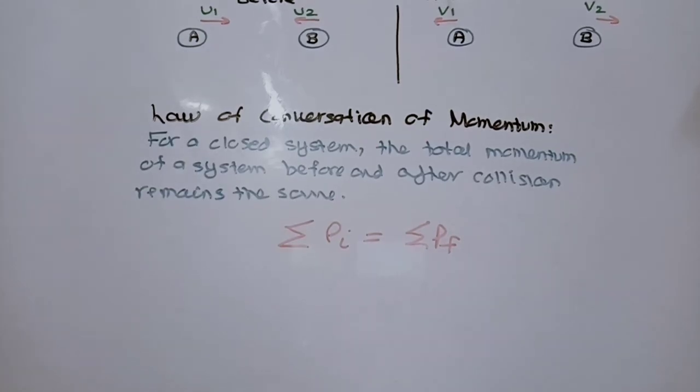Now we come to the statement of the law of conservation of momentum, which says that for a closed system, the total momentum of the system before and after collision remains the same. This means that the sigma of the initial momentum equals the sigma of the final momentum. A closed or isolated system means a system that is not acted upon by external forces.